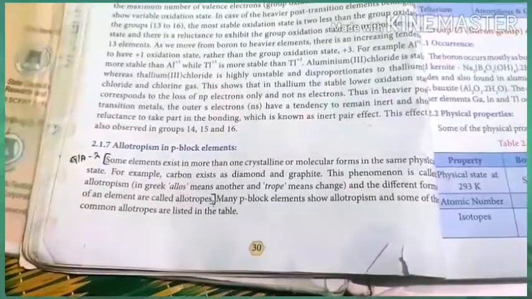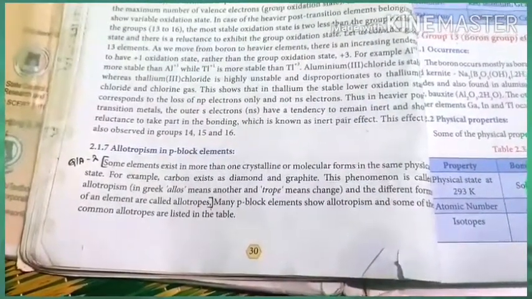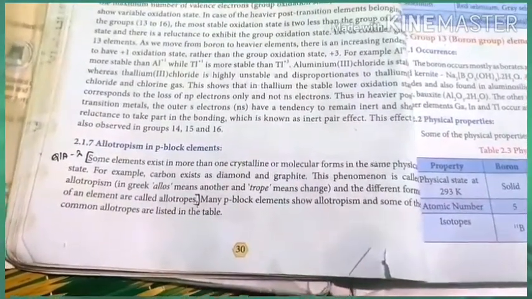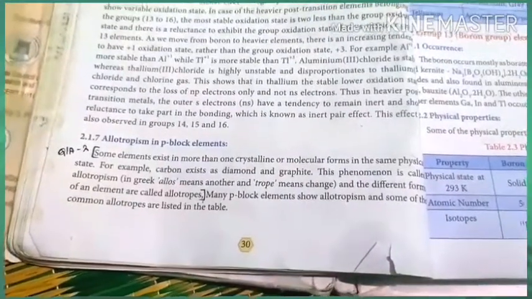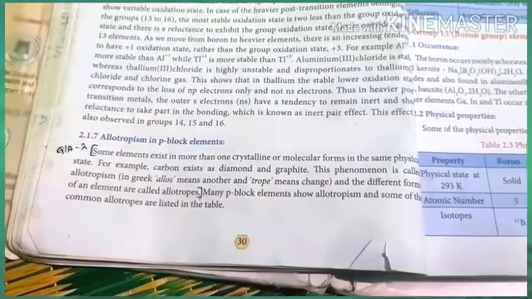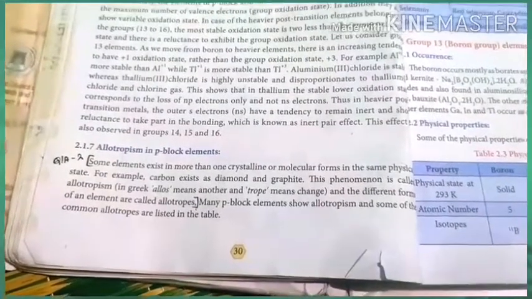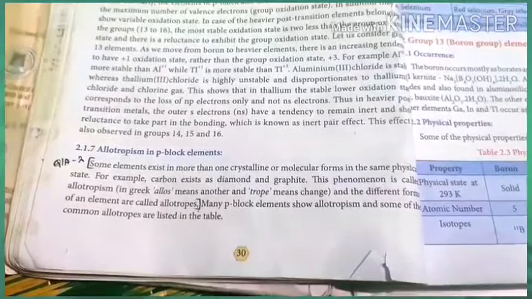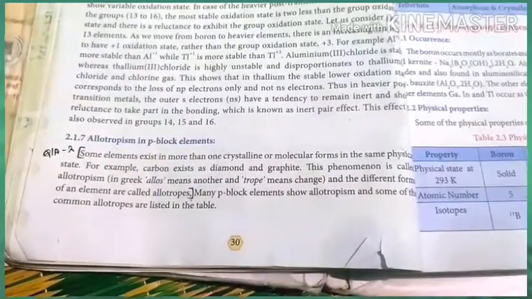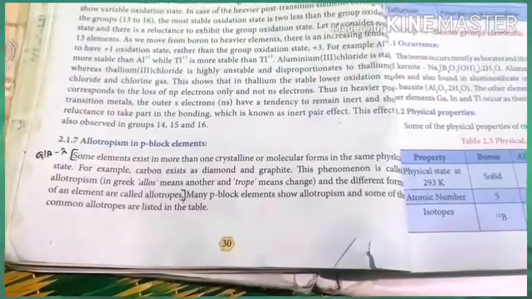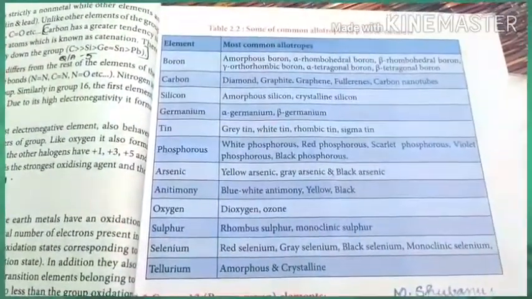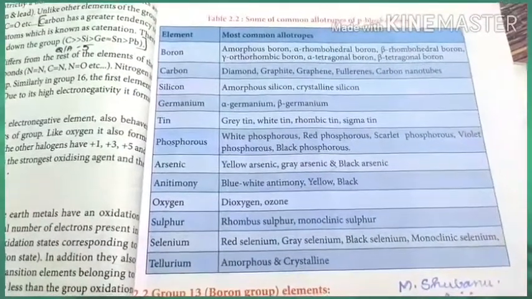The next part is allotropism in p block elements. Allotropism is when some elements exist in more than one crystalline or molecular form in the same physical state. These forms are called allotropes. For example, carbon can exist as diamond as well as graphite. This phenomenon is called allotropism, with different crystalline or molecular forms. P block elements have a lot of allotropes, and for each element there are more than three physical and crystalline forms. This is a repeated question that has been asked in public exams. For example, in boron there are amorphous boron, rhombohedral, tetrahedral, and a lot of other forms.